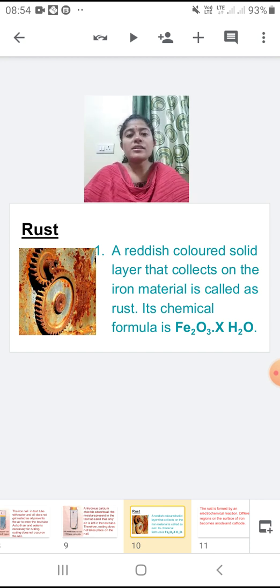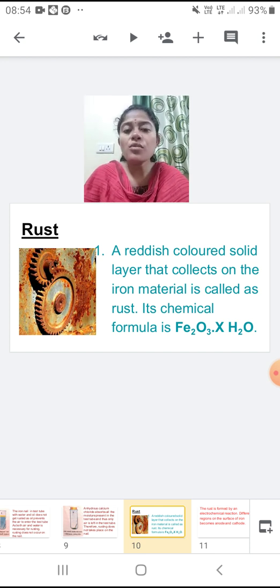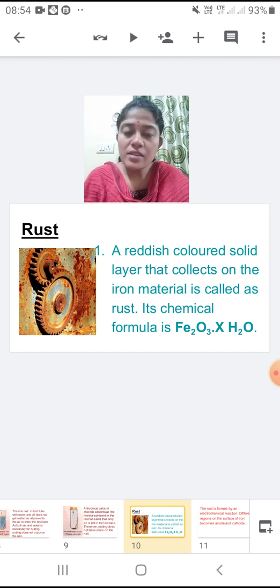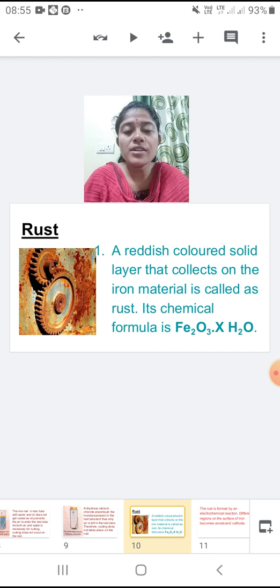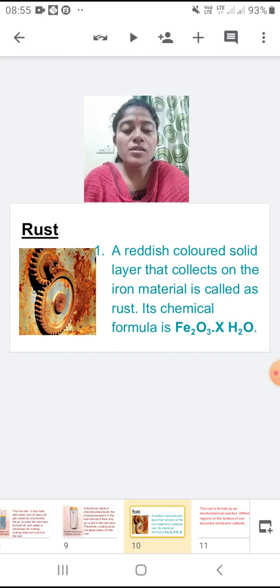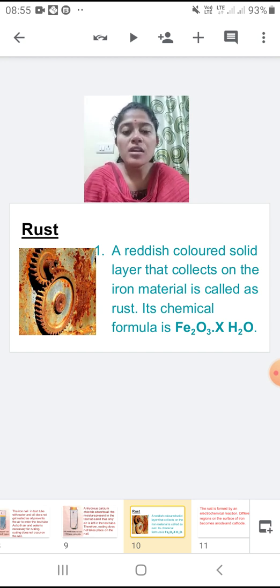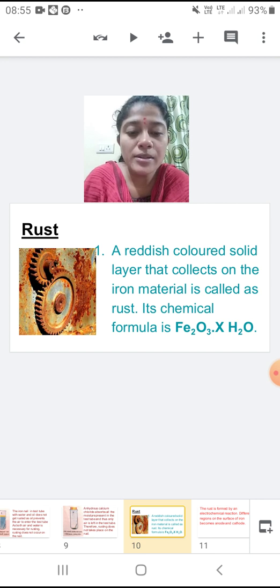So it depends. The number of water molecules may vary. That is why x is written, but the basic formula remains the same, that is Fe2O3.xH2O. Here x means the number of molecules of water. So this is the formula for rust, which you have to keep in your mind. That is very important.